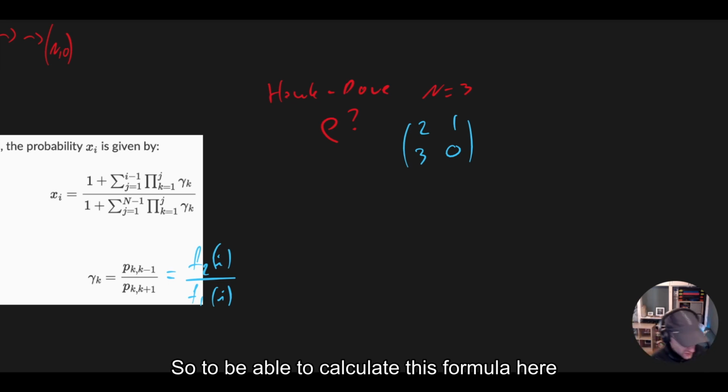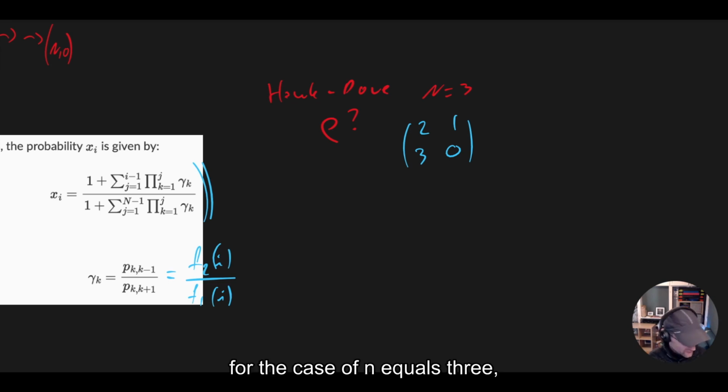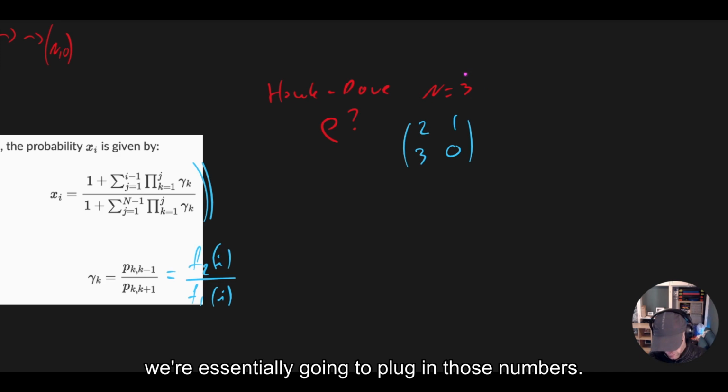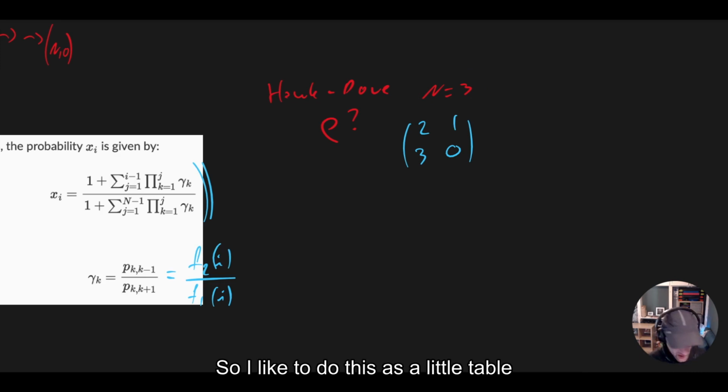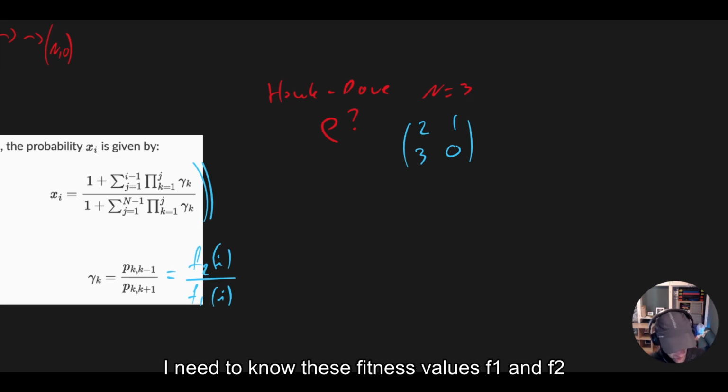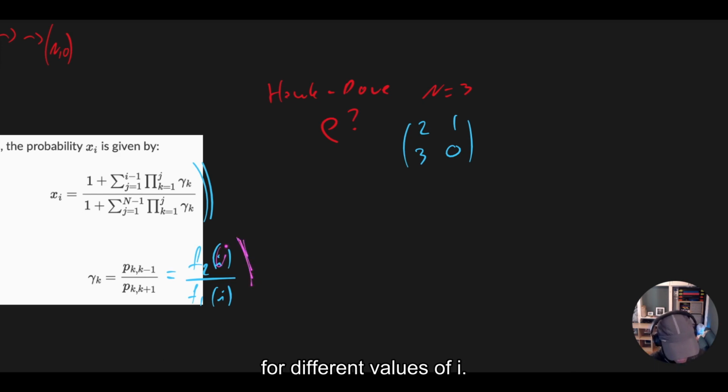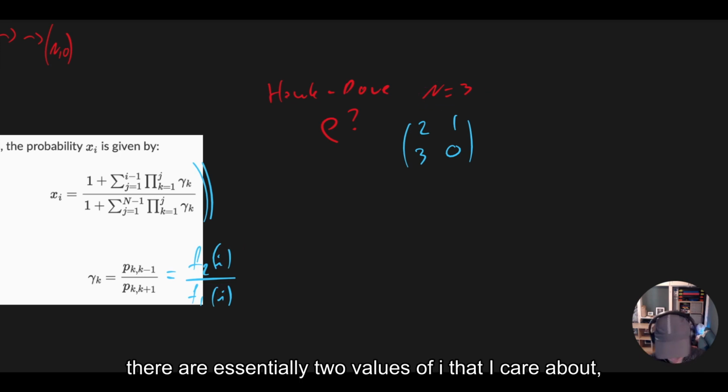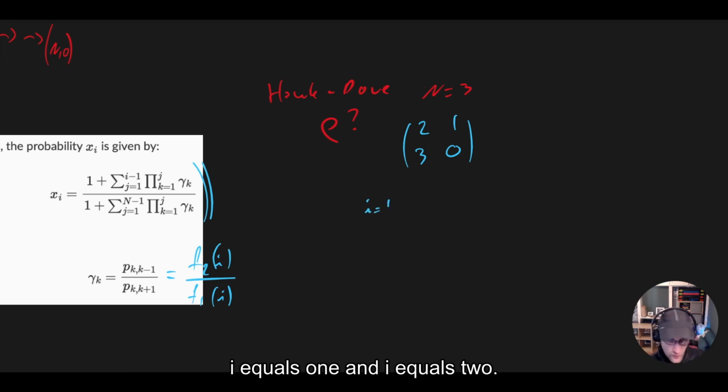So to be able to calculate this formula here for the case of n equals 3, we're essentially going to plug in those numbers. I like to do this as a little table and say, all right, I need to know these fitness values f_1 and f_2 for different values of i. In the case n equals 3, there are essentially two values of i that I care about: i equals 1 and i equals 2.